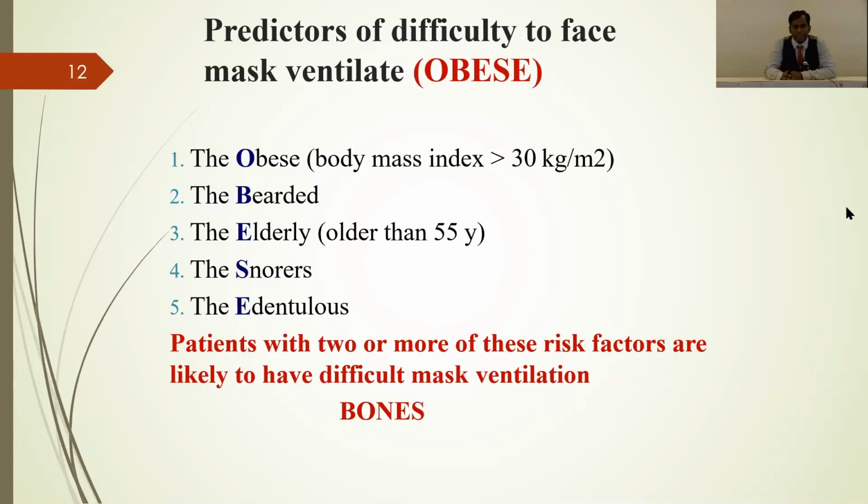If a beard is there, then it will add up to a difficult mask ventilation. Elderly male or female patient more than 55 years. If the patient gives a history of snoring, then it also adds up to our difficult airway. The edentulous: if the patient has no teeth, then definitely it adds to difficulty in airway. If the patient has two or more of these risk factors, then definitely it will end up in a difficult